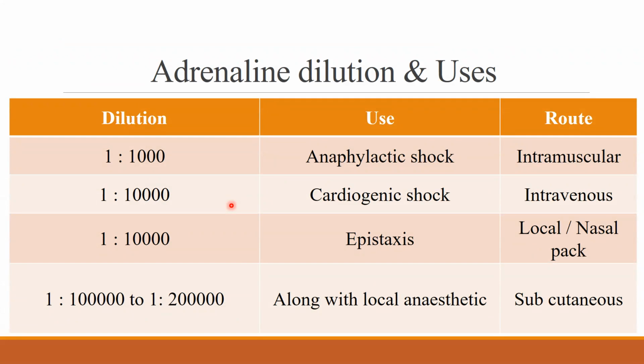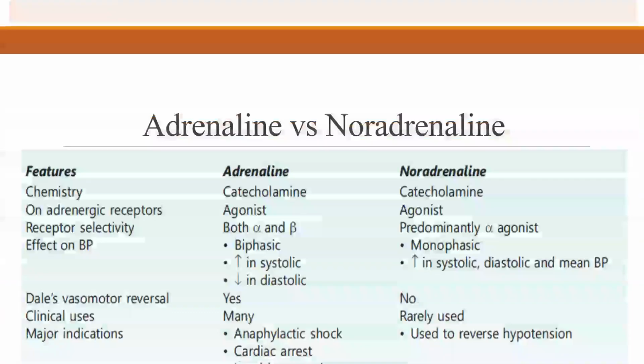I want you to have a glimpse of this table where adrenaline is used in anaphylactic shock in a dilution of 1 in 1000 and the preferred route is intramuscular. For cardiogenic shock, the dilution is 1 in 10,000 and the intravenous route is preferred. For epistaxis, the dilution is 1 in 10,000 where a nasal pack is usually used. Along with local anesthetic, it ranges from 1 in 80,000 to 1 in 2 lakh. We can use whatever dilution is available and it is given subcutaneously or by whatever route we are using for the local anesthetic agent.